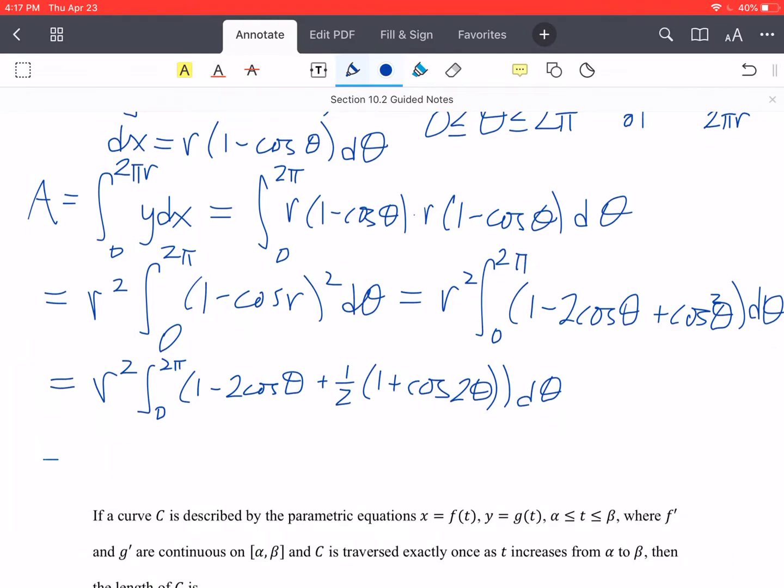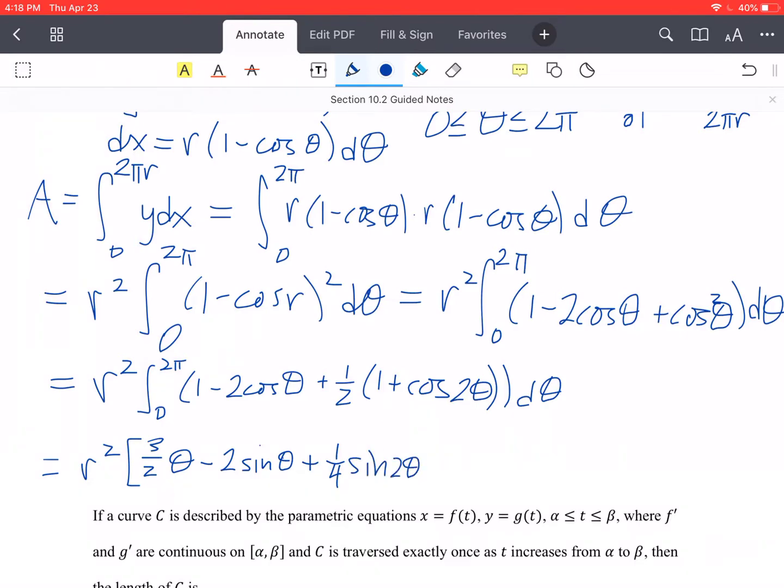So take the antiderivative here, with the r squared. Here we have 1 plus 1/2, so that's 3/2 theta, minus 2 sine theta, and then plus 1/2 cosine 2 theta, so the antiderivative is 1/4 sine of 2 theta.